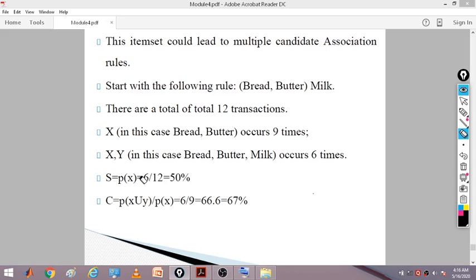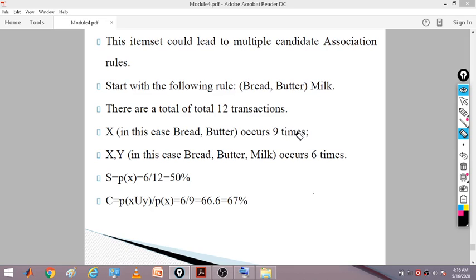Now again, how often is y found when x is given? So when bread and butter is given, how often will y be found? That formula we have seen previously: p of x union y divided by p of x. So 6 is the x union y value, divided by p of x, which is 9 times, when bread and butter is given.